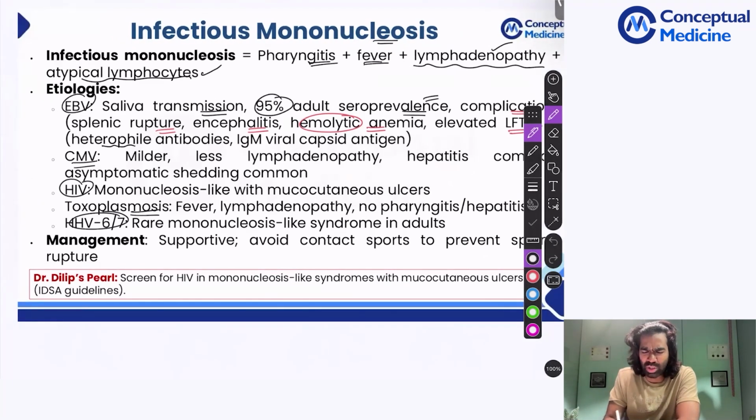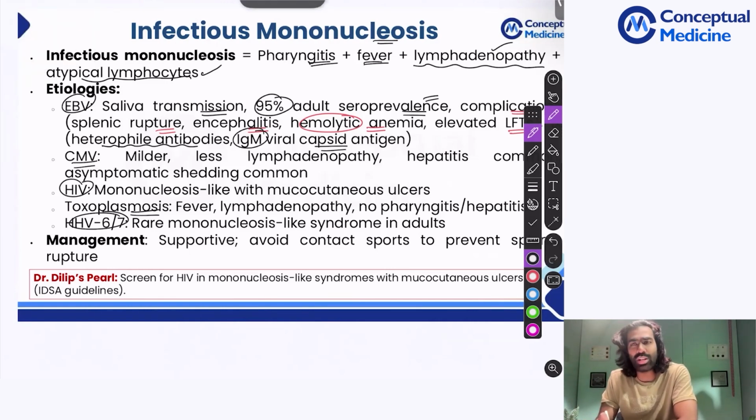For investigation, you can do heterophile antibody testing, but I don't think in India right now we are performing that, even though it has a decent sensitivity. We generally do antibodies. So what are heterophile antibodies? Antibodies produced by polyclonal lymphocytes that are stimulated by Epstein-Barr virus can react with the RBCs or antigens of other species. These are called heterophile antibodies. But we don't do that in practice, honestly speaking.